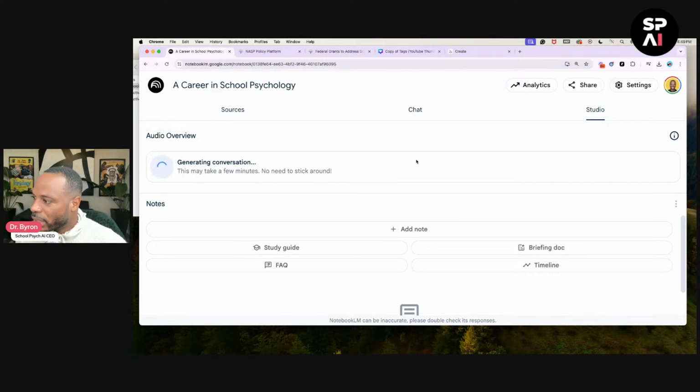And so, what we're going to do in the meantime, I'm actually going to see if we can create just some other notes as we go through. Before we do that, the purpose of this video, I want to show you how quick and easy it is to actually create a podcast using Notebook LM. Then, once we actually create the podcast using Notebook LM, I'm going to go into YouTube and we're going to create a playlist inside of our YouTube so that you'll be able to access all the podcasts and everything.